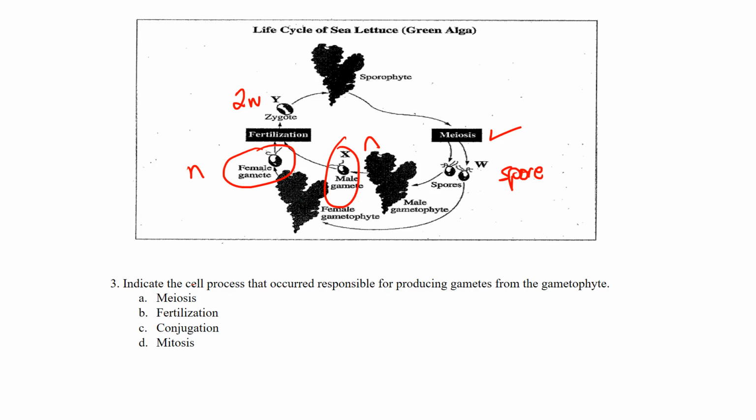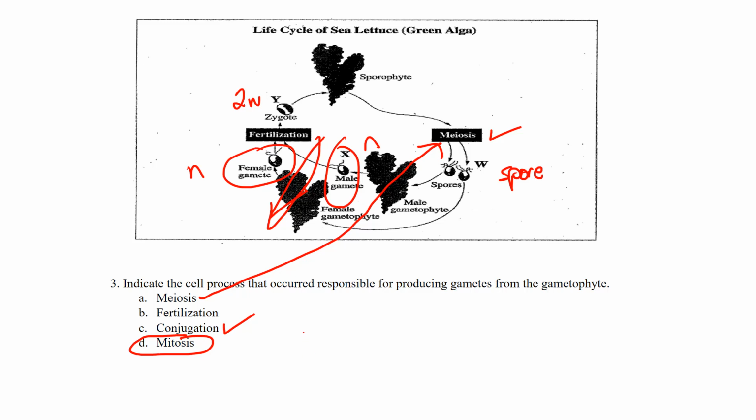So in this case, indicate the cell process. They're talking about this process right in between here. So of course we know that is going to be mitosis. Conjugation, that's with bacteria. That's how they can provide resistance to other bacteria. Fertilization, we know that's not occurring between the gametophyte and the gametes. That's when we have the two gametes coming together to form the zygote. And we know meiosis, the only time that occurs in alternation of generations is to produce the spore, never again.